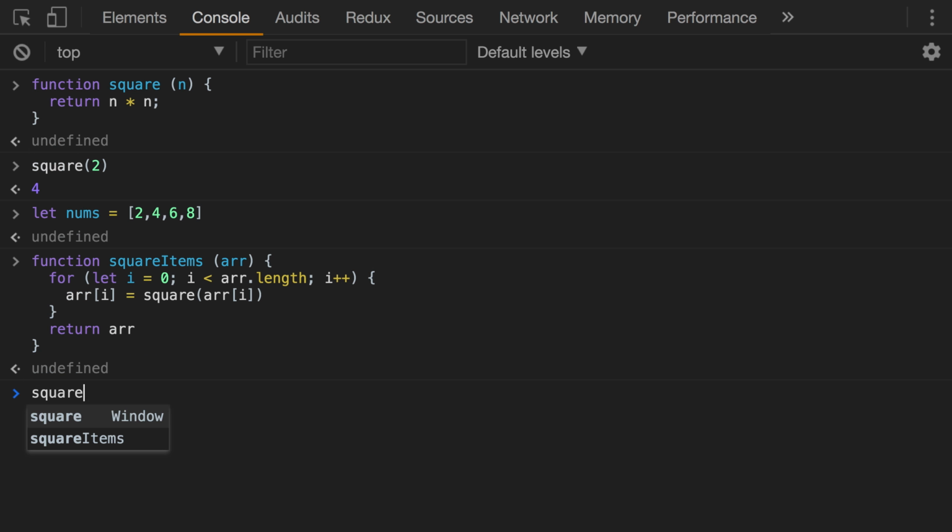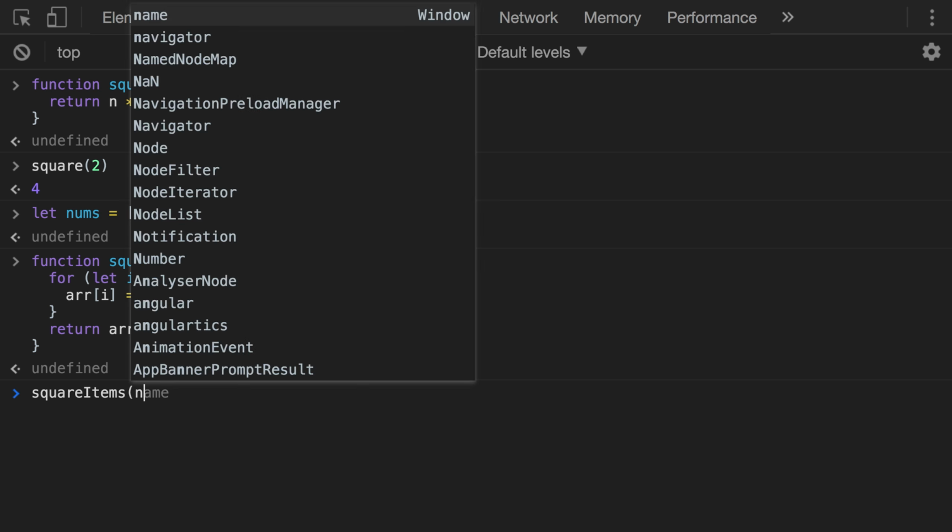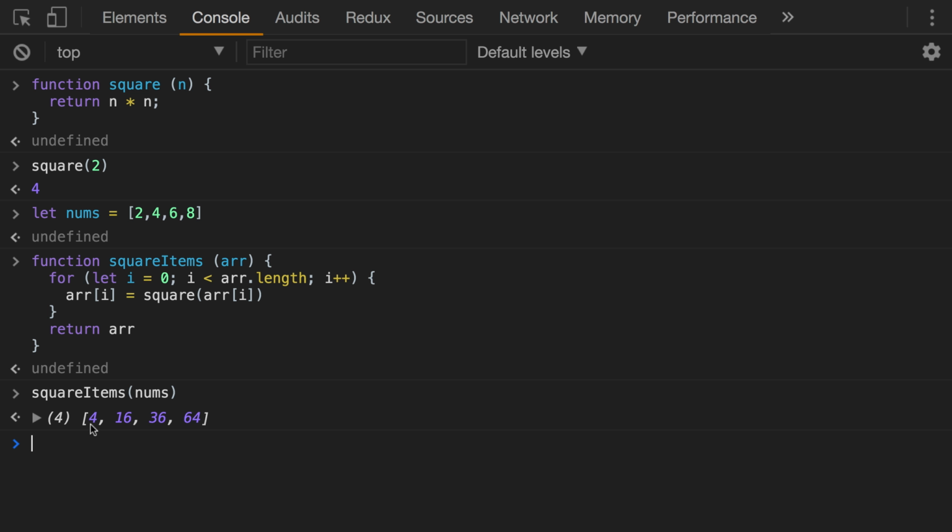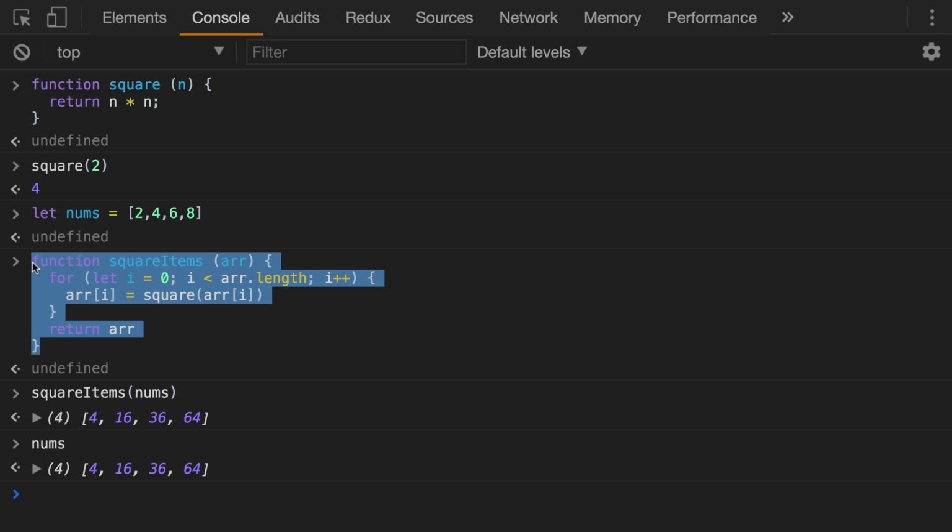So when I call square items, passing in our nums array, you'll notice that we get all of the numbers squared. But what we've done now is if you look at our original nums array, it's been modified. So square items isn't a pure function because, as one of our characteristics mentioned, we are modifying the state outside of this current scope.